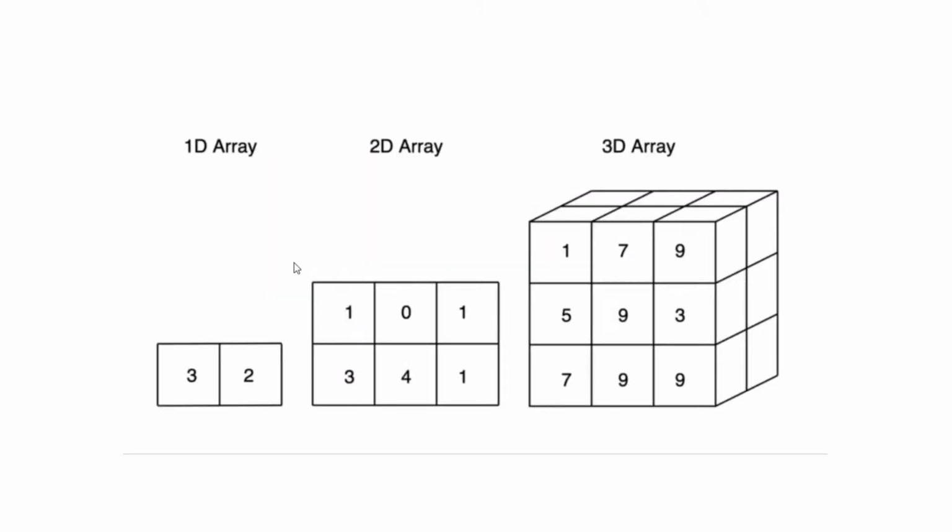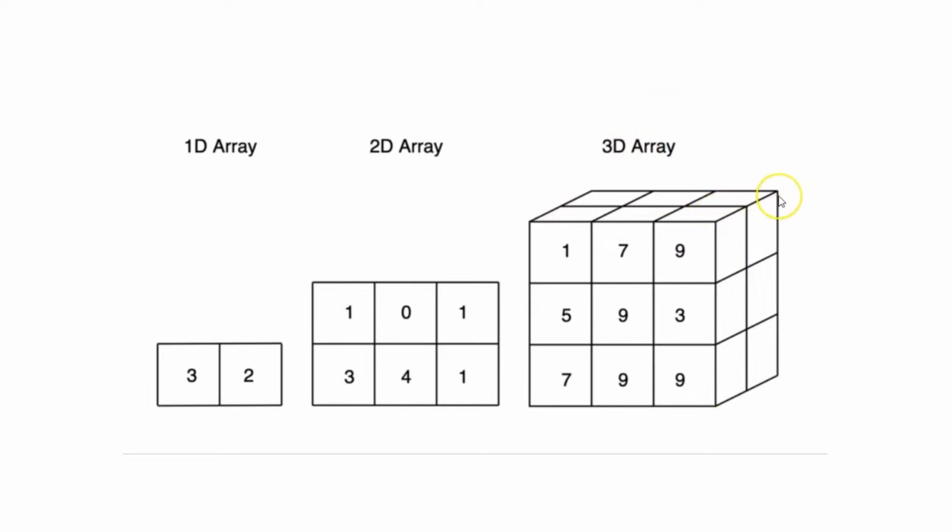So as you can see from this image, we talked about 1D array, which is having just one axis. Then we talked about 2D arrays in the last session, where we had rows and columns, basically an x-axis and a y-axis. And then we can also have a 3D array, which will have three axes: an x-axis, a y-axis, and also a z-axis.